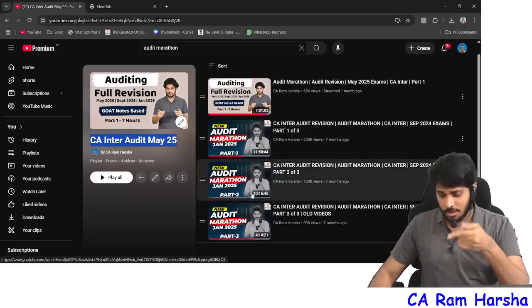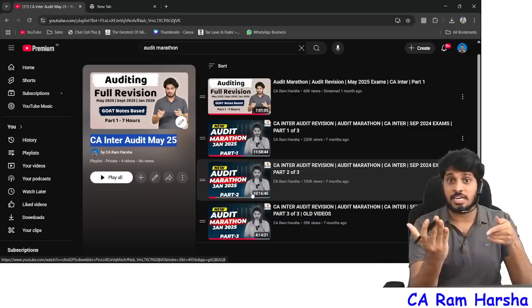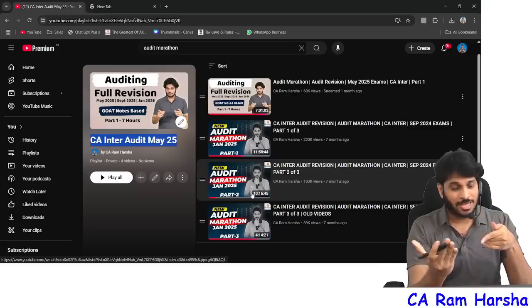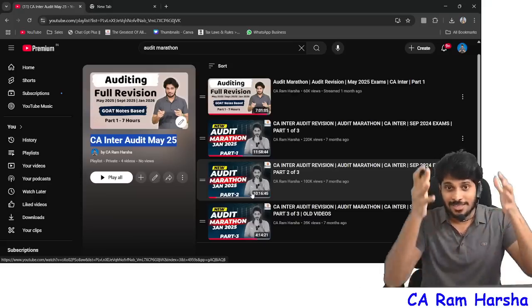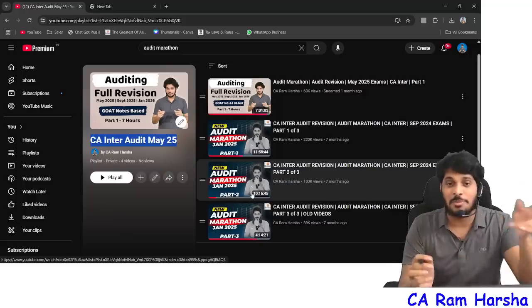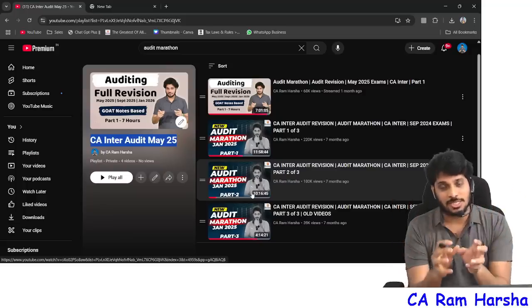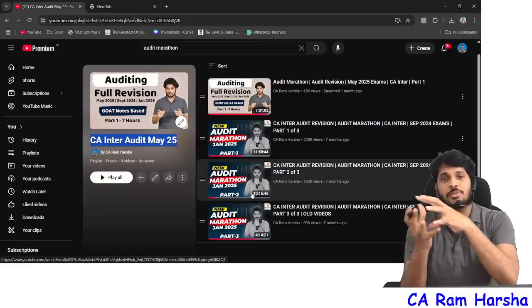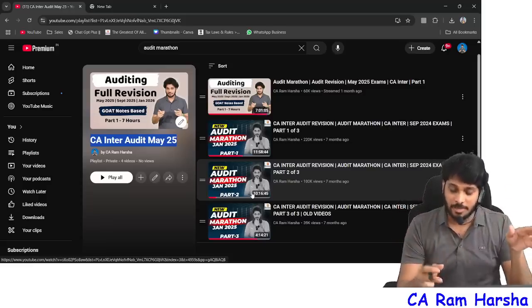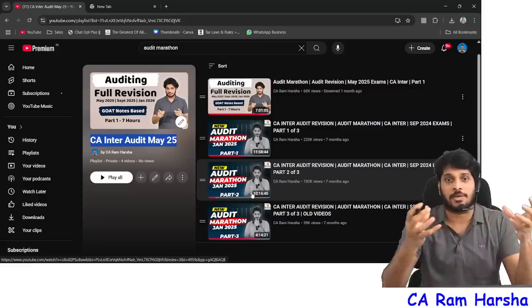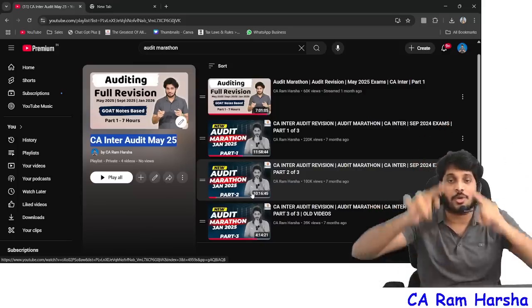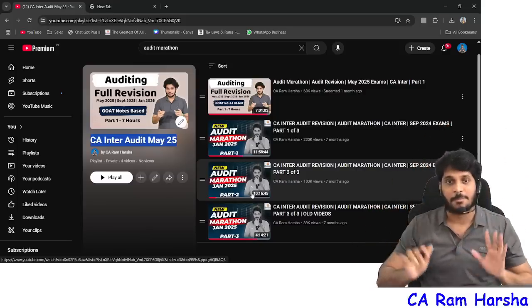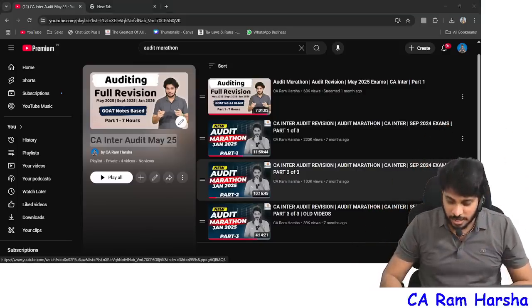Trust me, you watch that marathon and then immediately read the GOAT notes. If you have the GOAT notes, you will feel everything is in sync, because the structure of the GOAT notes is similar to my previous version notes. Just that in the GOAT notes the sentences are a bit simplified. In the previous version marathon, the notes I used have bigger sentences, but the order of arrangement of topics is exactly the same. I just want to convey this.